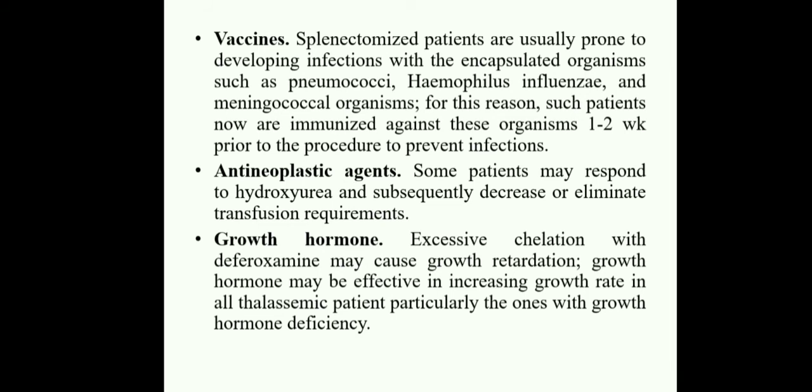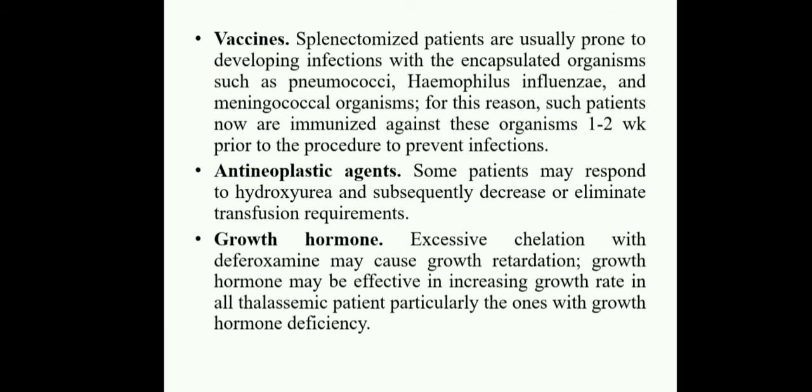And next one is anti-neoplastic agents. Some patients may respond to hydroxyurea and subsequently decrease or eliminate transfusion requirements. So you should give the anti-neoplastic agents.